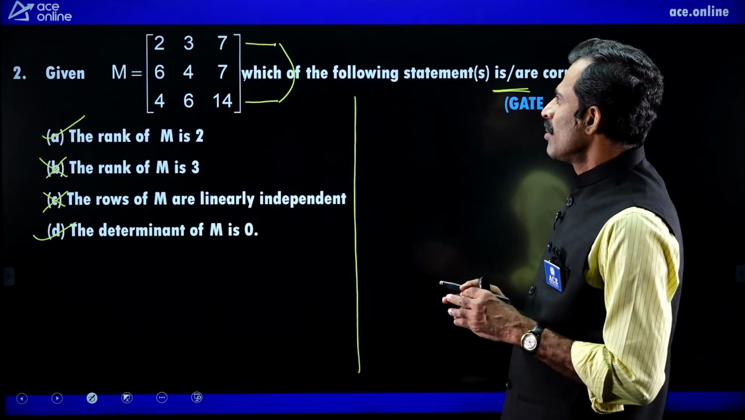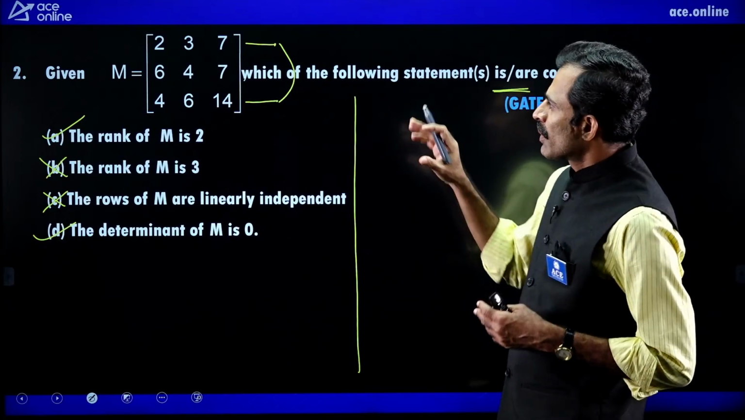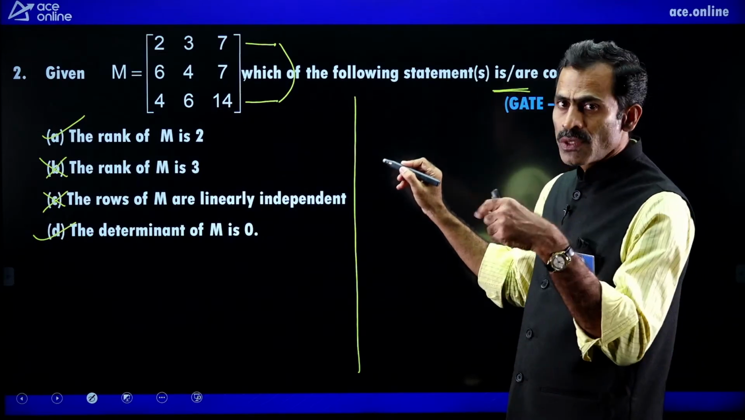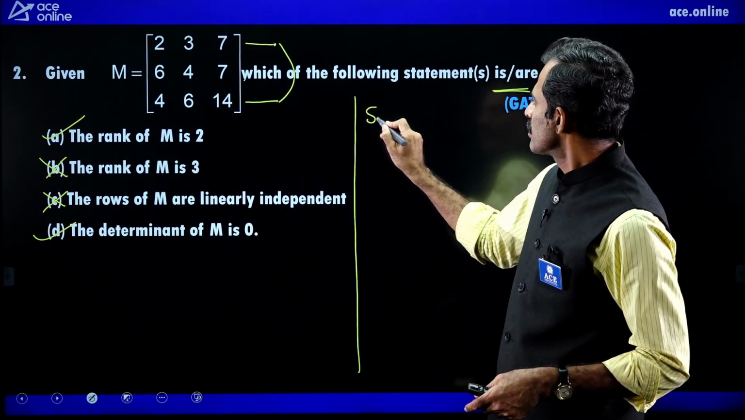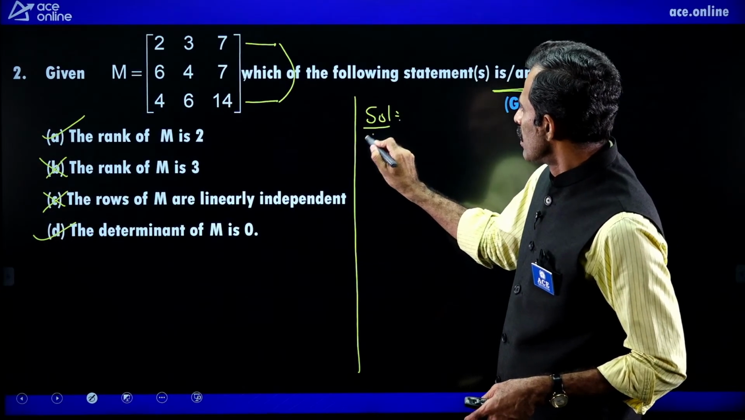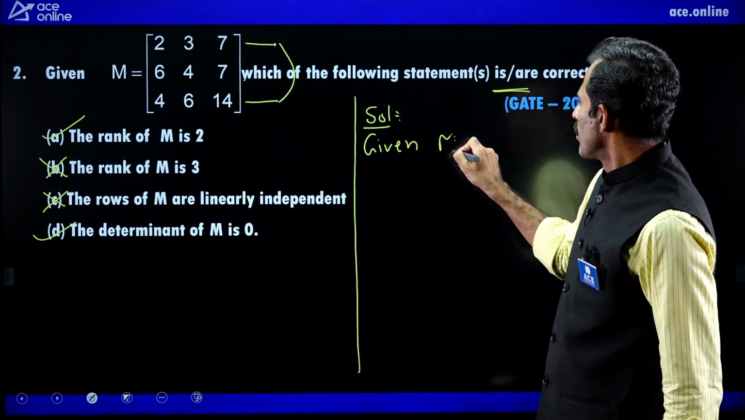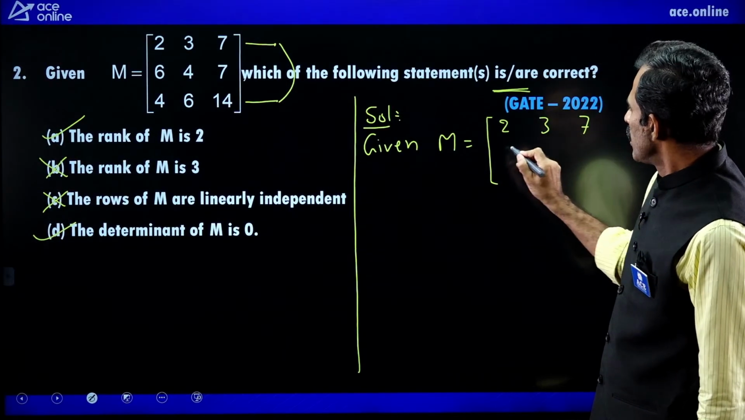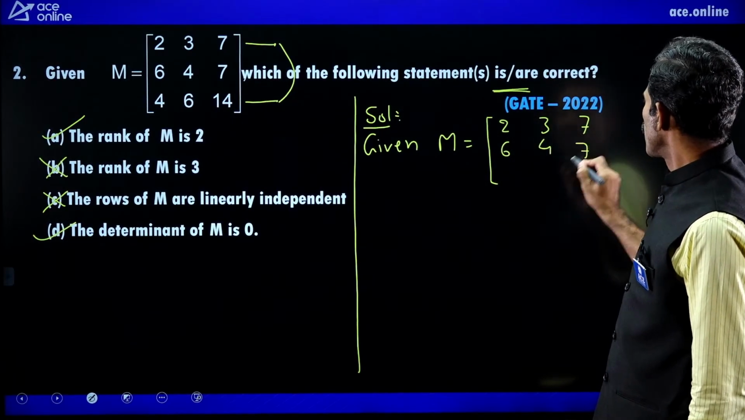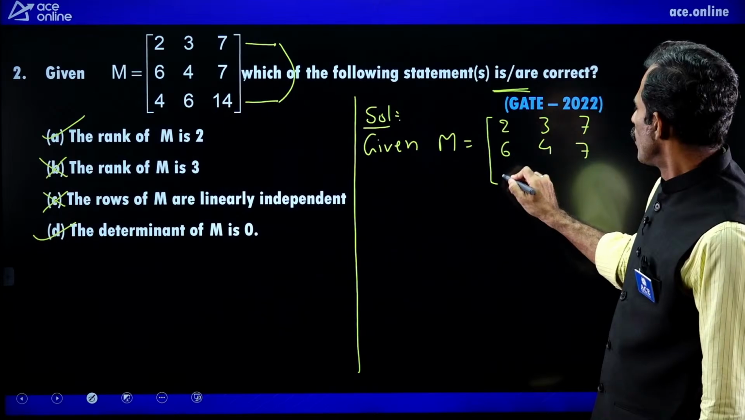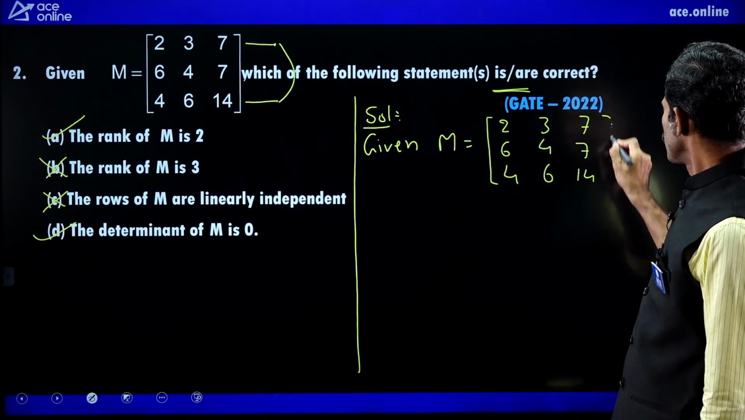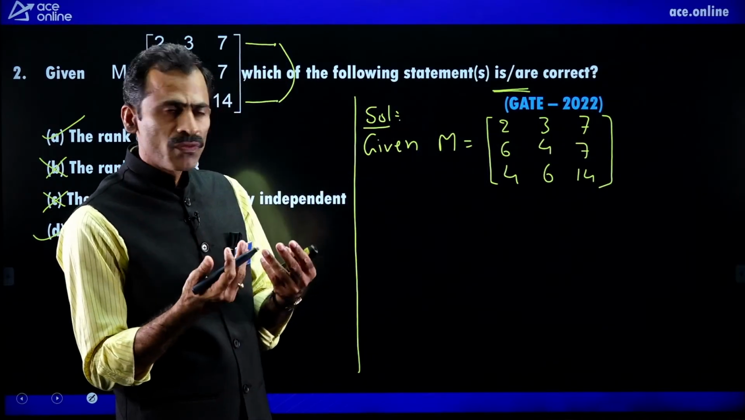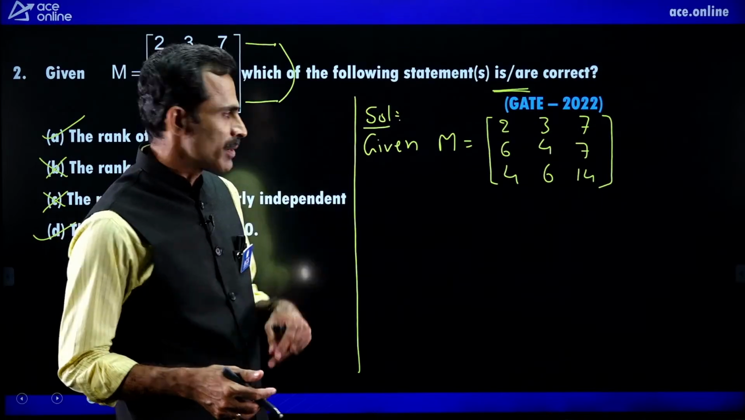But always the matrix may not be like this. In such case, we reduce the matrix into echelon form. Now let us do the problem by reducing the matrix into echelon form. Given M equal to 2, 3, 7, 6, 4, 7, 4, 6, 14. This is the given matrix. Now we reduce the matrix M into echelon form by applying the row elementary operations.